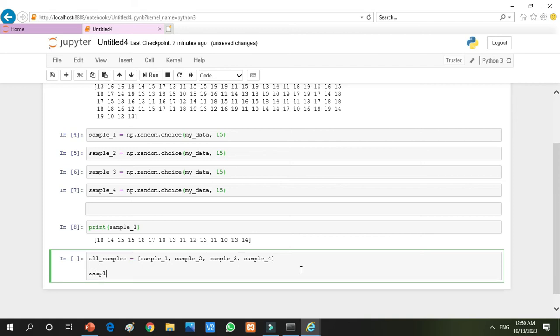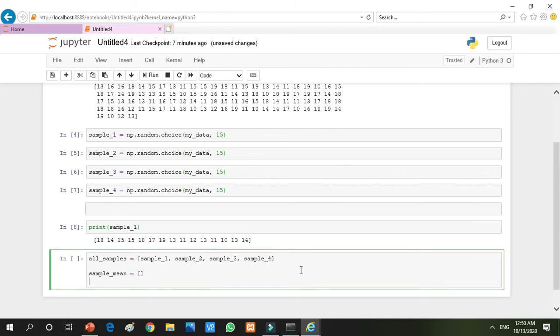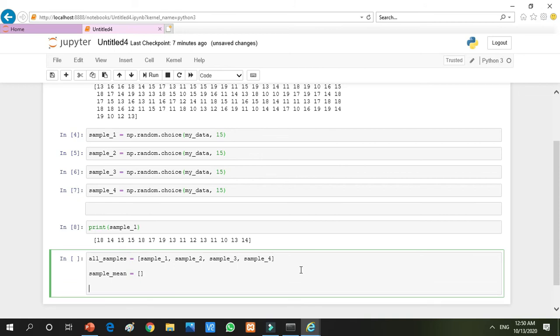This empty list is named sample mean. Just empty, there is nothing in this list. Now I am doing the very important thing in front of you. I want to calculate the mean of each sample, and after calculating the mean of each sample, I want the collective mean, and at the end I want to compare these samples' means with the total mean.